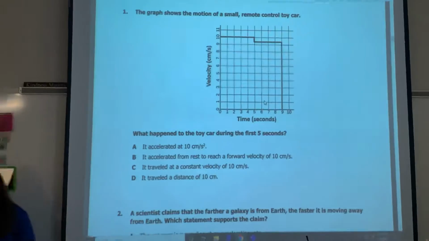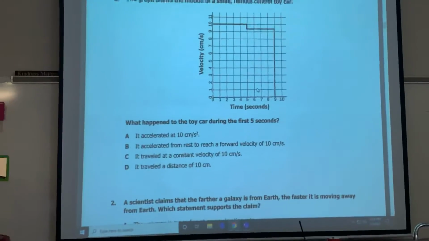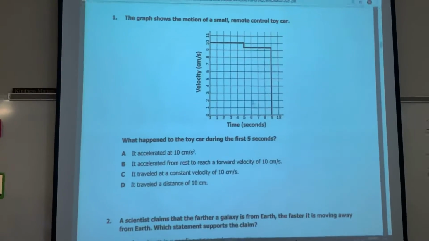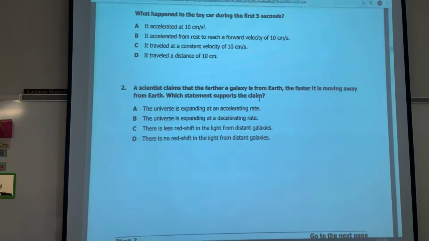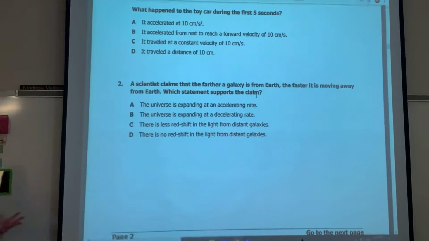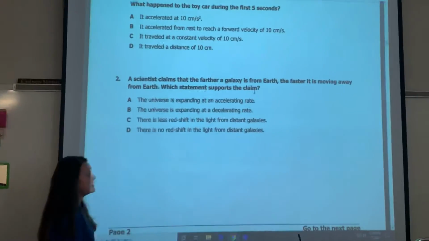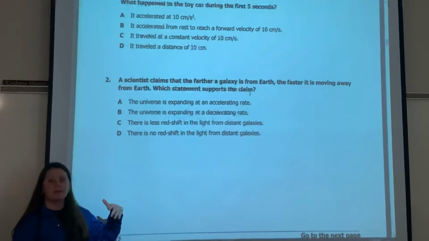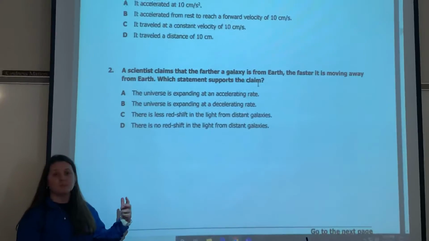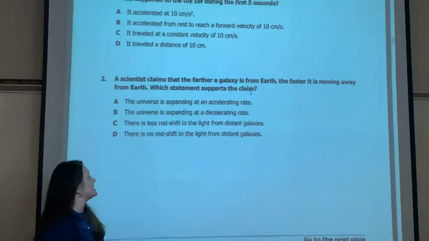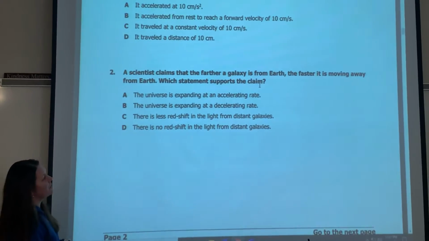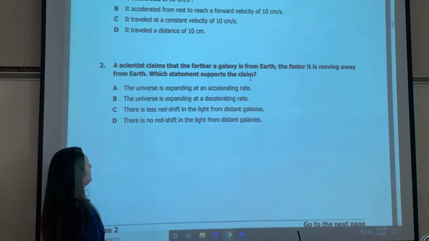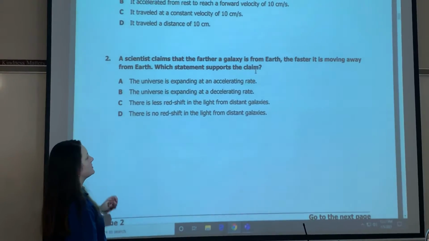Let's look at question number 2. Question 2 goes back to the universe that we talked about earlier this year. And all these questions came from questions that we have studied from the curriculum we've started in August till December, okay? A scientist claims that the farther a galaxy is from the Earth, the faster it is moving from the Earth. Which statement supports this claim?